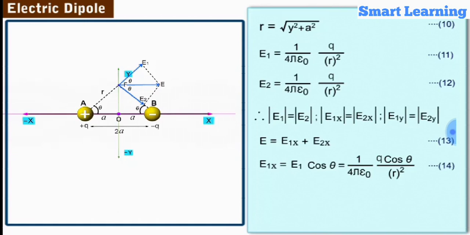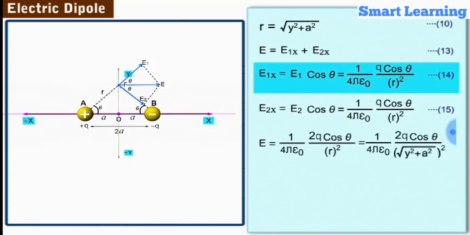Similarly, the angle between E2 and the x-axis is theta, and hence the component E2x is equal to E2 cos theta. Substituting the magnitude of E2, we get E2x is equal to 1 by 4 pi epsilon naught into q cos theta by r square. Let us label it as equation 15.